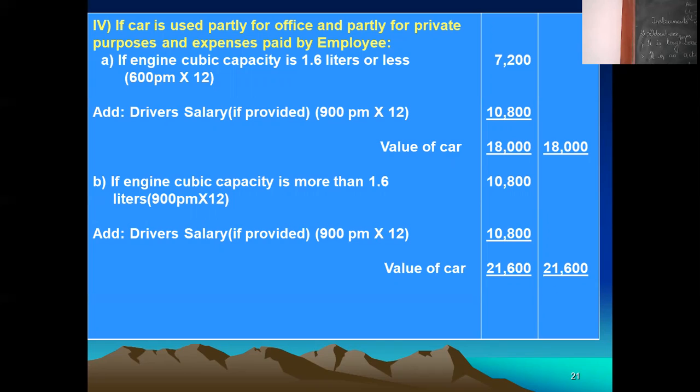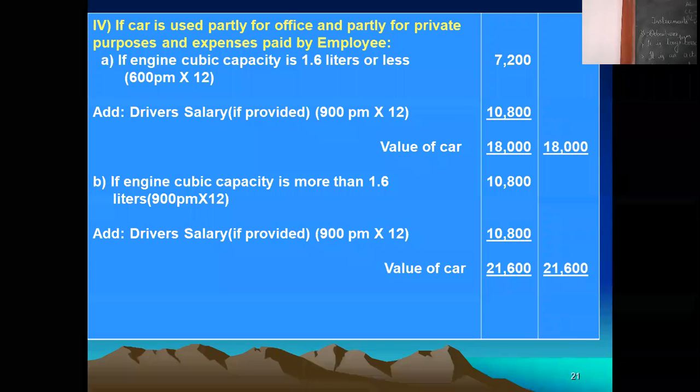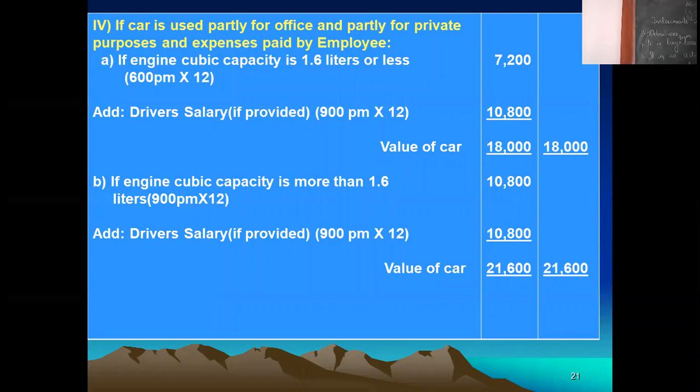You remember this point. The car is the employer's car, provided by the employer to the employee. The car is a small car, and if the driver is there with the car, then you have to take 900 per month. Suppose the car is the company car and the driver is also an employee of that company, then you take these two: 600 per month and 900 per month.